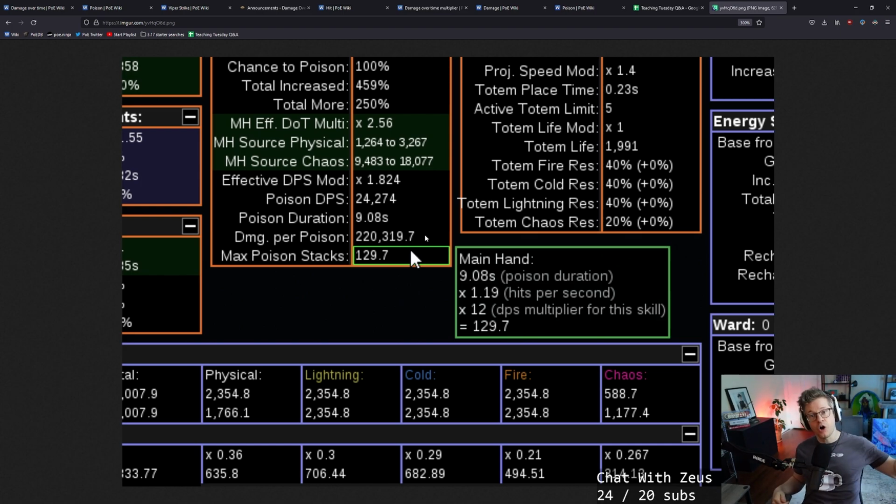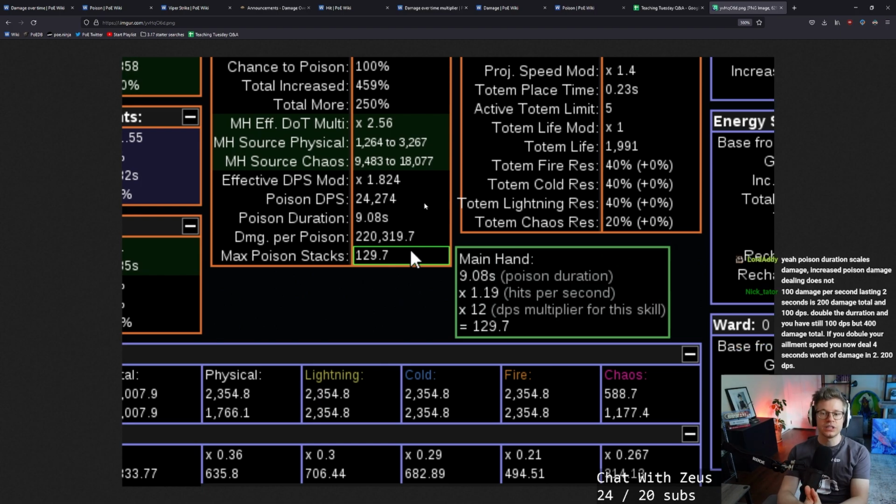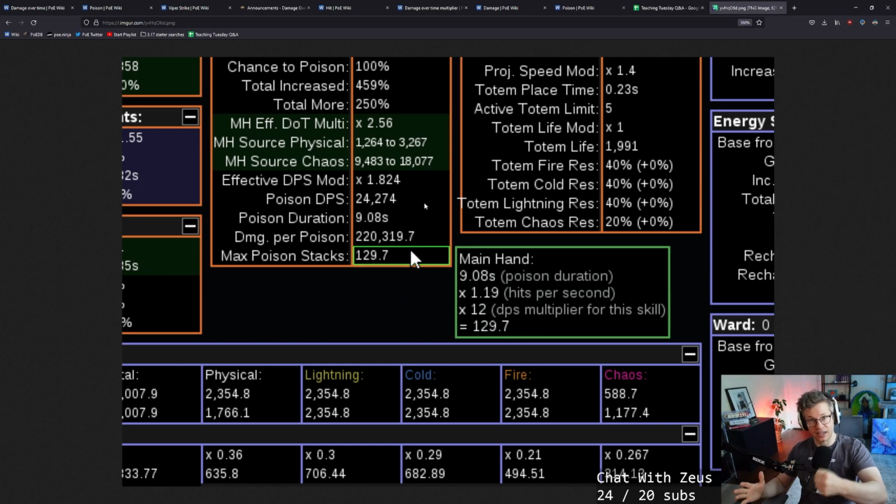However, we have to think of how many times I can attack per second. How many times can I attack and raise the number of poison stacks within those 9 seconds before they start falling off? And that's the way that you actually calculate your effective DPS with poison. So the faster I can attack before that first stack of poison falls off, if I can attack 100 times, I have 100 stacks of poison. So now I'm doing 24,000 times 100 stacks per second. It's not only the duration of the stack itself, it's how fast that poison is ticking, and then how many times I can attack and apply as many stacks as possible. They all kind of go with each other.